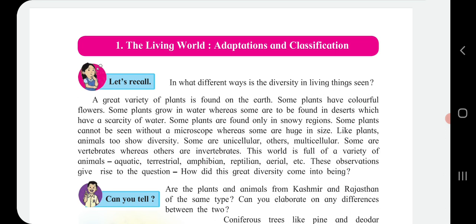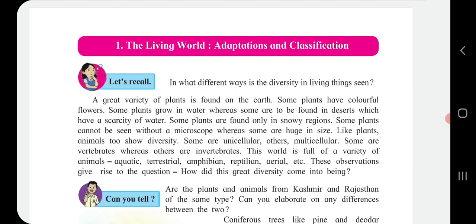Next, some plants grow in water, whereas some are found in deserts. Related to water, there are aquatic plants, and some are found in deserts where water is not there, in dry land which has a scarcity of water. The meaning of desert is scarcity of water.